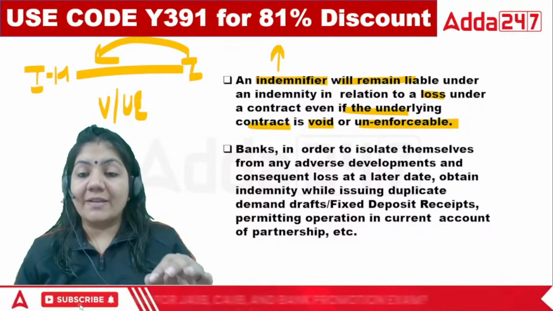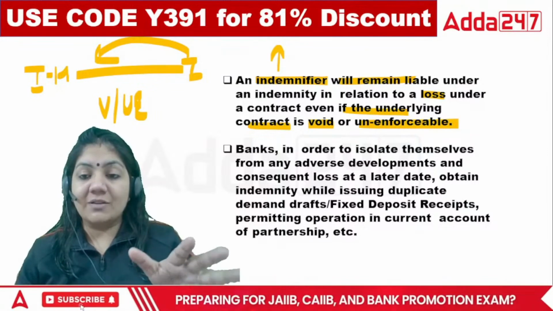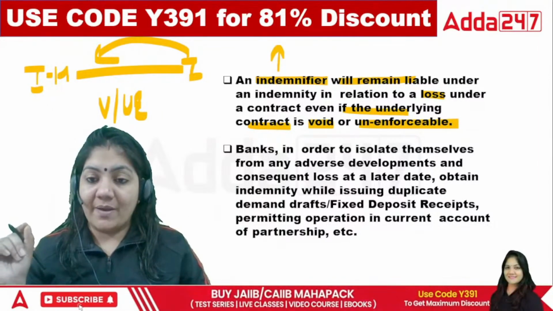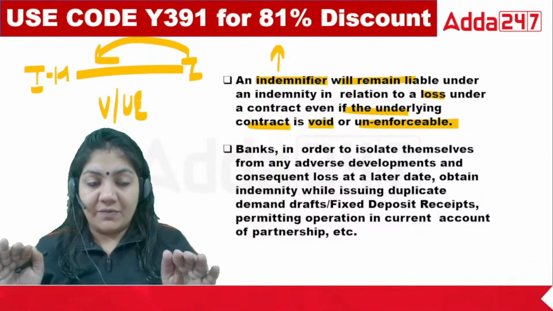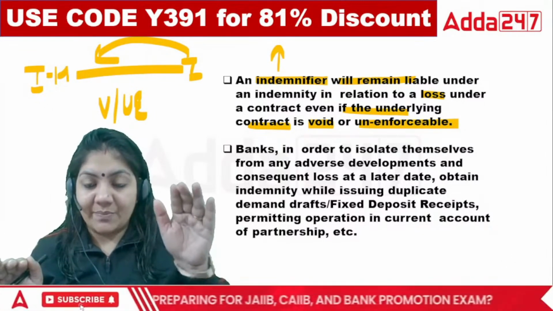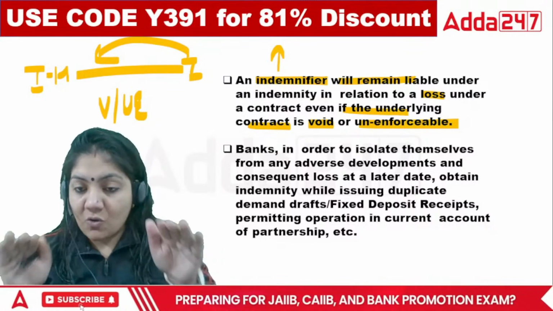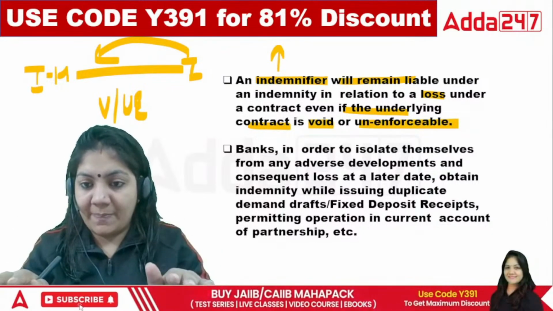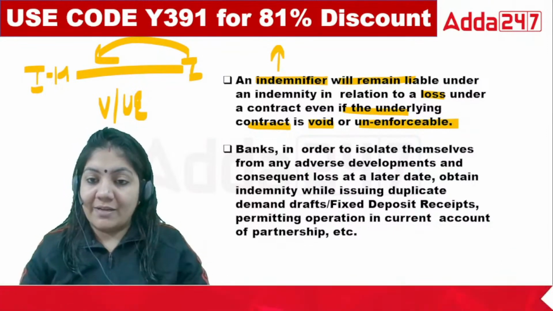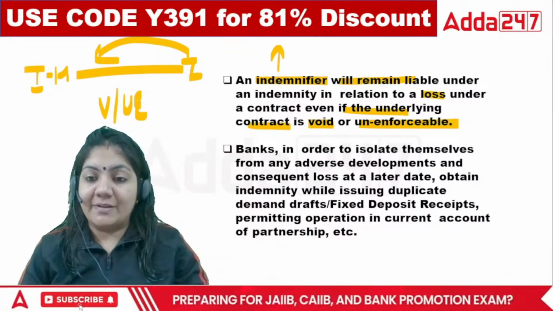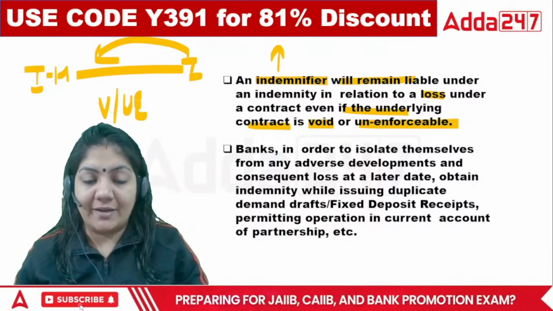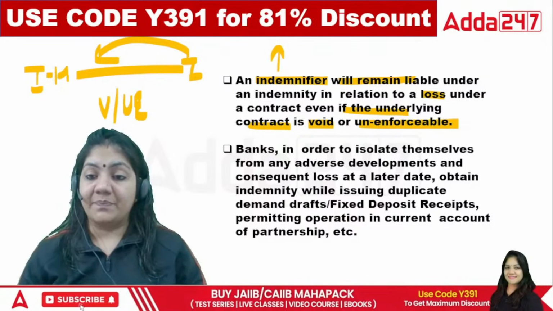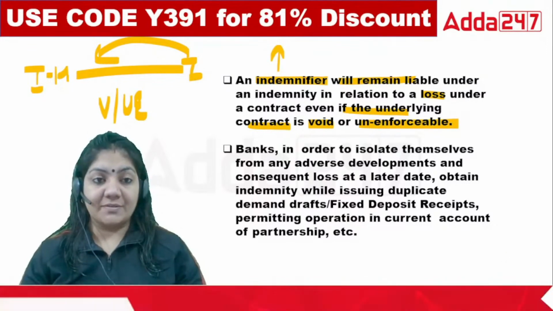Coextensiveness means it's collateral. In the contract of guarantee, the liability of the guarantor and the principal debtor is collateral, coextensive. It will be done in the same direction. In the contract of guarantee, the principal debtor is first liable and then after that the guarantor. So the same thing will not apply in the contract of indemnity. This is called coextensiveness.